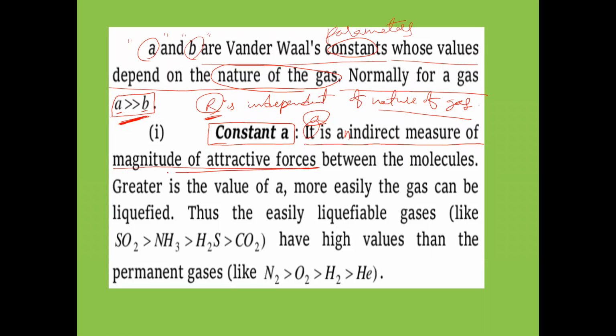Whenever you see A, we have to understand the magnitude of attractive forces. If a particular gas has a greater value of A than another gas, it means the attractive forces between the gas molecules will be greater. So A is the indirect measure of the magnitude of attractive forces between the gas molecules. That point keep in mind.